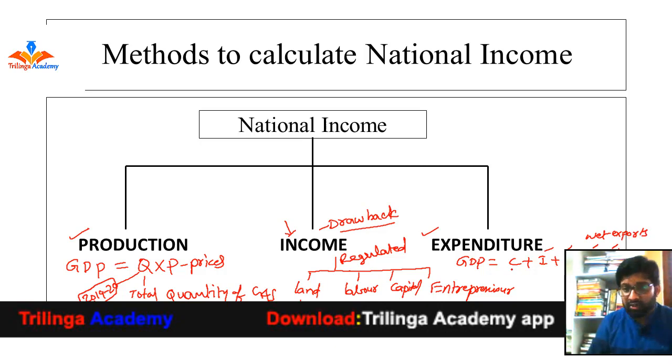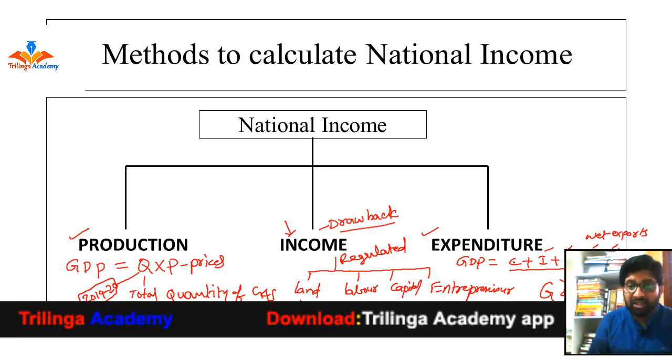Here this is the total expenditure of the people living in our country, and where is it going to be spent? In the economy. So this is the total expenditure spent by all the people of our country together in a particular financial year, and that amount is going to be spent in the economy to purchase what? Goods and services, right?